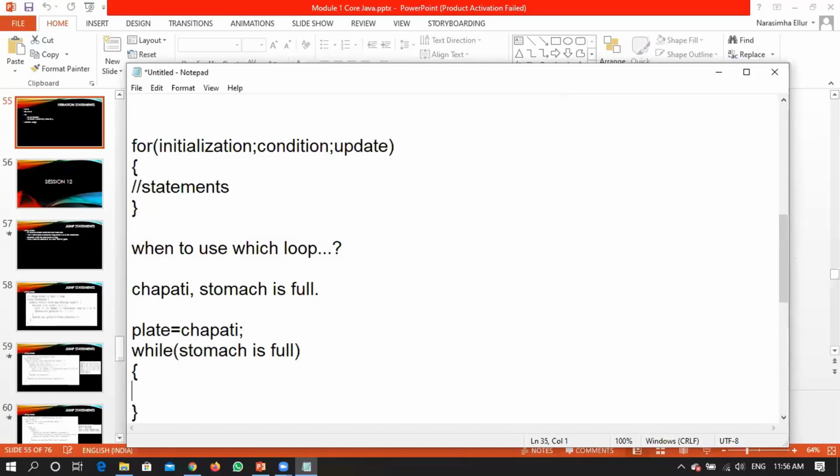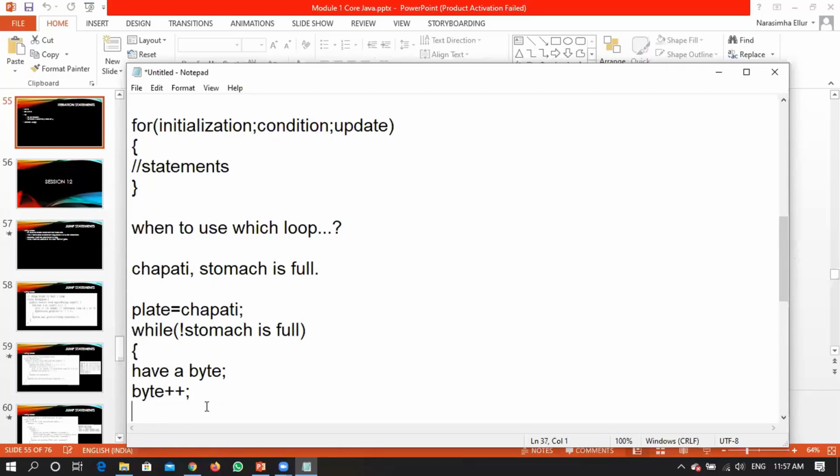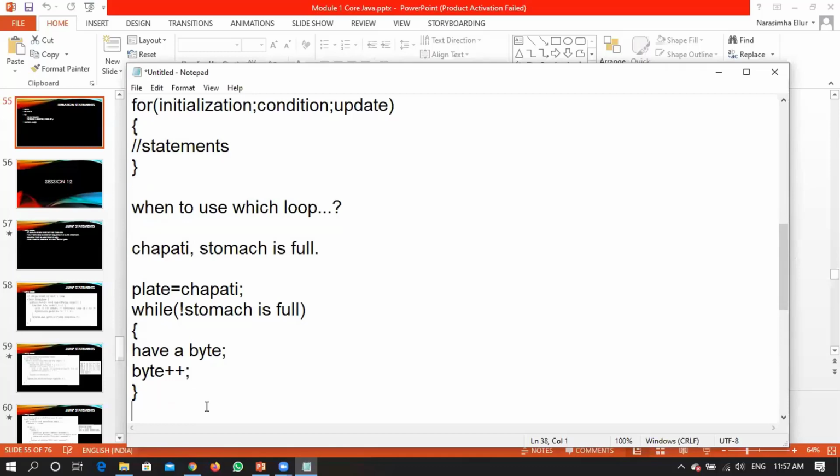If it is full, no need to have more. So let me negate this particular condition, saying that while stomach is not full. When the stomach is not full, only then will you be having more. When the stomach is not full, have a bite. When you have a bite, then can I say bite plus plus? You'll be keeping a count of how many bites you had.